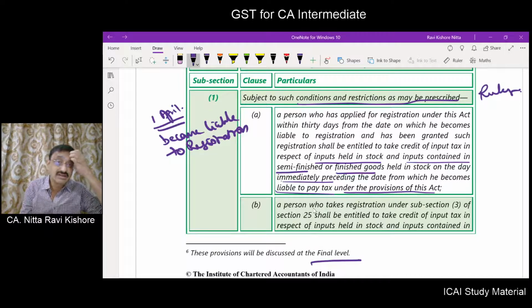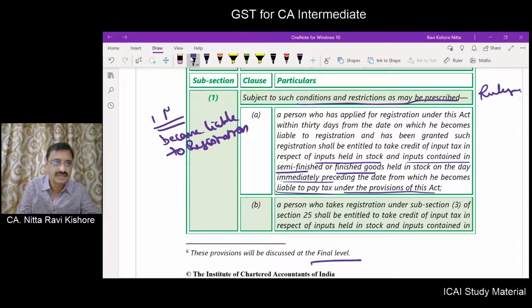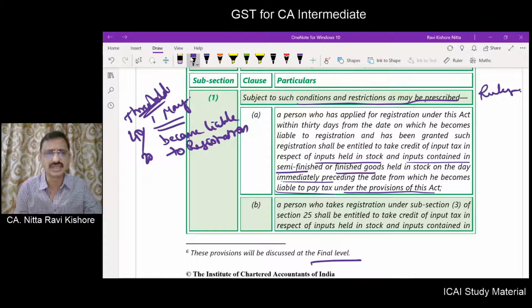Because on, let us say it is not 1st of April, let us say it is 1st of May. On 1st of May, this fellow becomes liable because he crossed the threshold of 40 lakhs or 20 lakhs as the case may be, depending upon the state law also. So if he crosses the threshold on 1st of May, he becomes liable for registration.